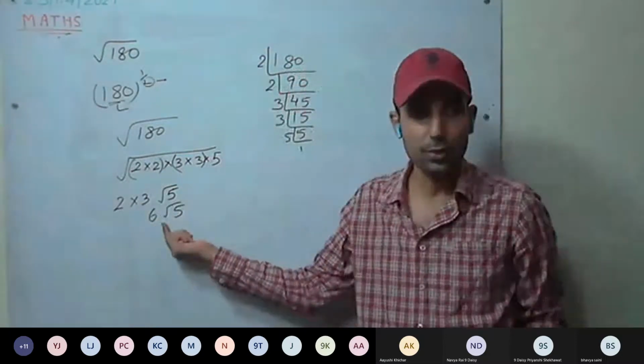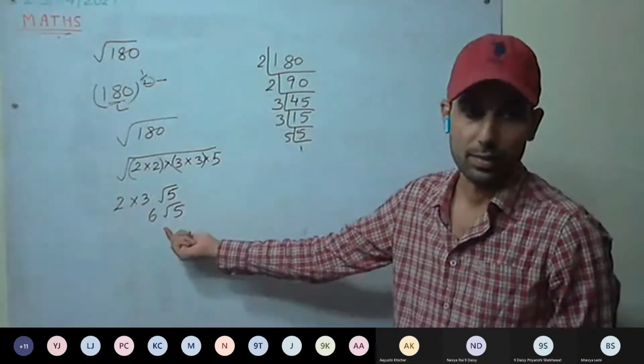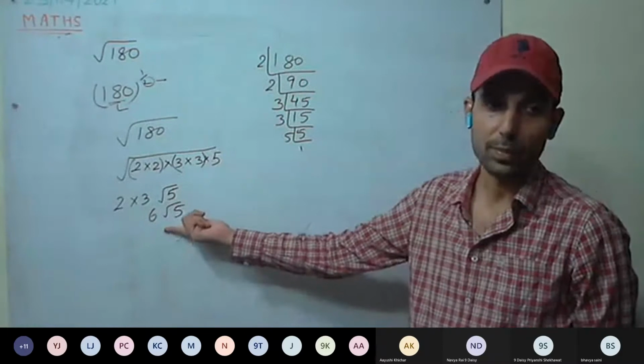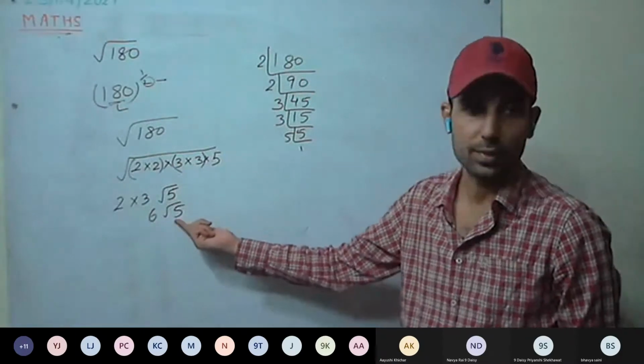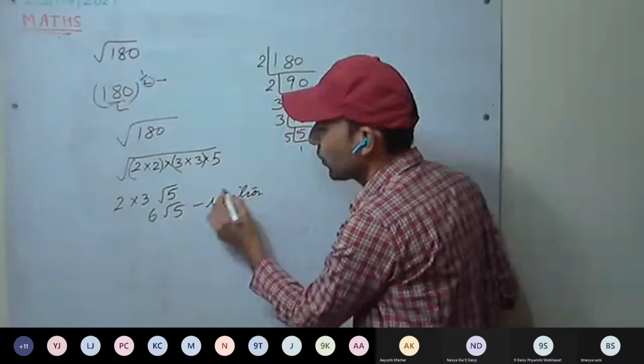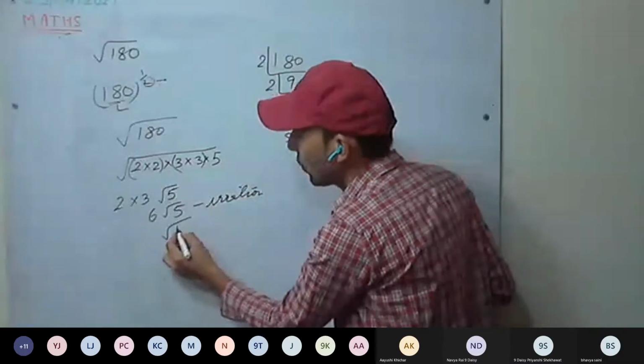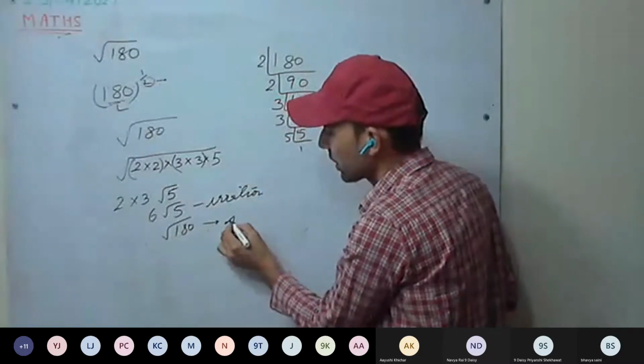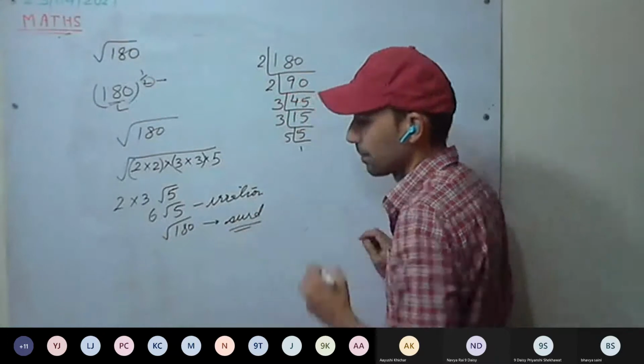Is it a rational or irrational number? 6 root 5 is irrational. Therefore, we can say that root of 180 is a surd.